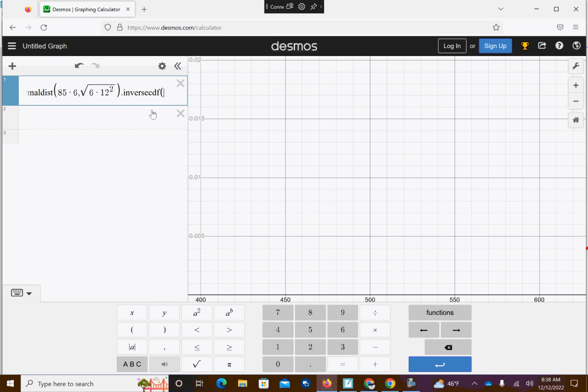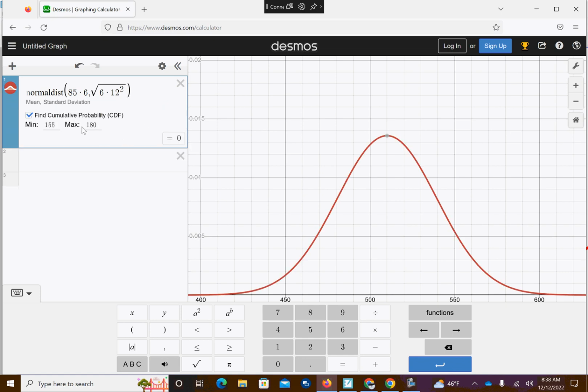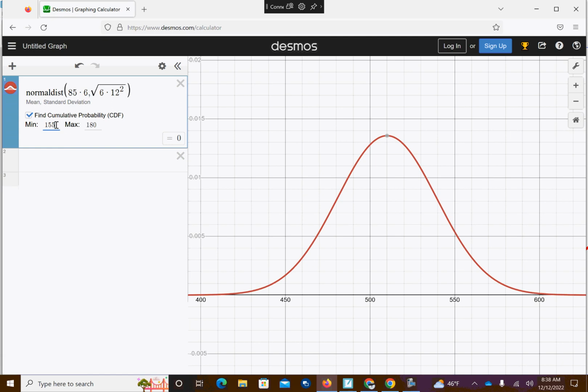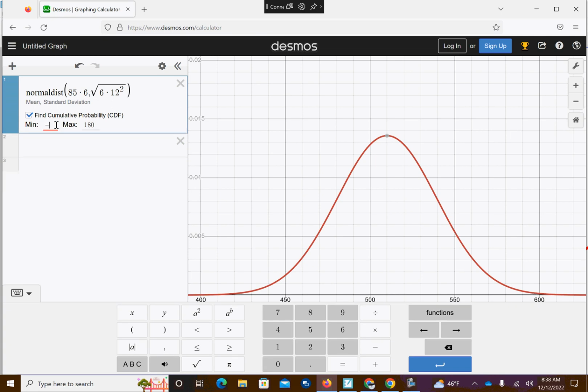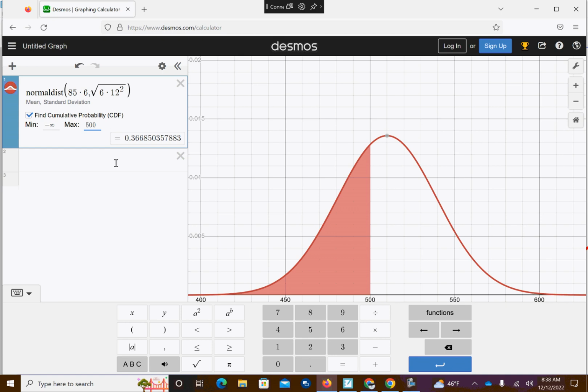So I have to get rid of the inverse CDF, bring back my normal distribution. I want way less than that, so this needs to be negative infinity, and less than 500. So you would talk about 36.69% of that bag of apples would weigh less than 500.